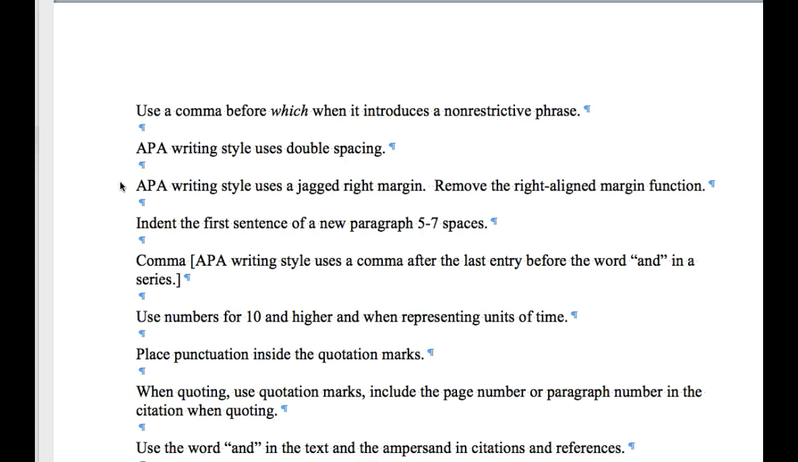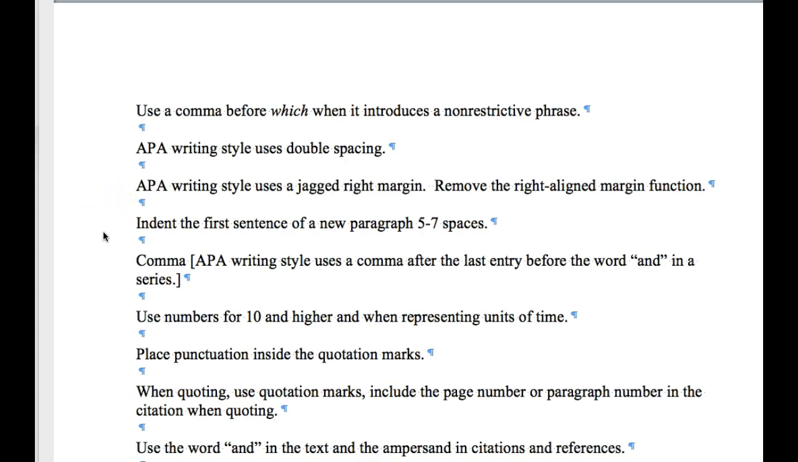Use a comma after the last entry before the word and in a series. Now, I know grammatically it's correct to not do that, but APA writing style uses that comma. Use numbers for 10 and higher or when representing units of time, so 9 and lower spell out. So, for example, if you said 3 weeks, you'd use the number 3 because you're representing units of time.